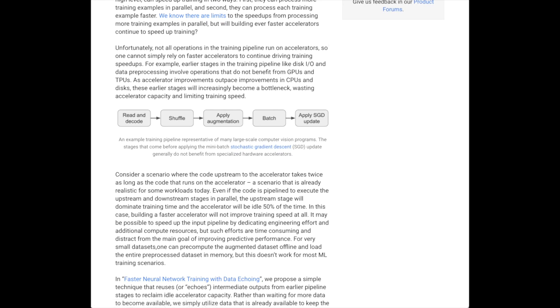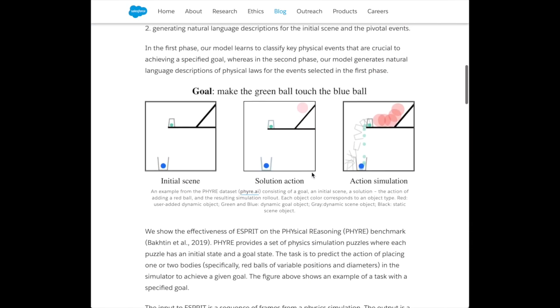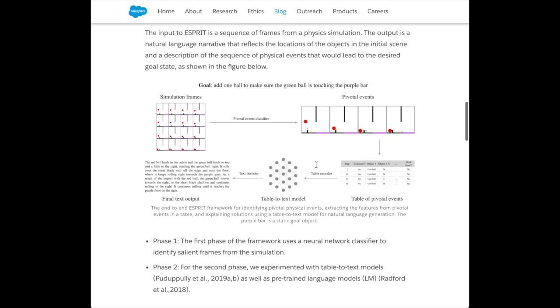data. Then we'll look at ESPRIT from Salesforce, a technique to explain solutions to physical reasoning tasks on the PHYRE benchmark, where you have to place a red ball that knocks into the green ball into the blue ball. So they're looking at ways to interpret how these models are reasoning about the physics in this simulated environment.